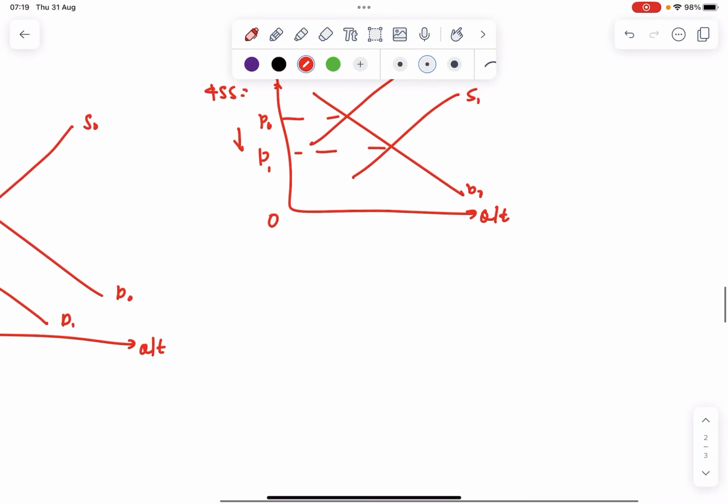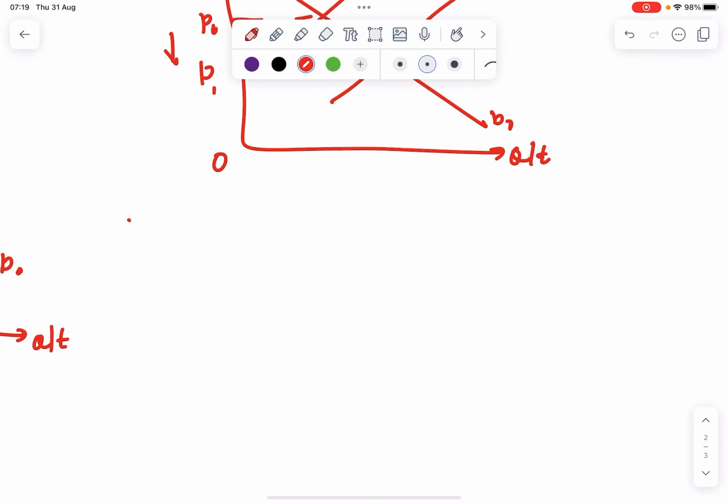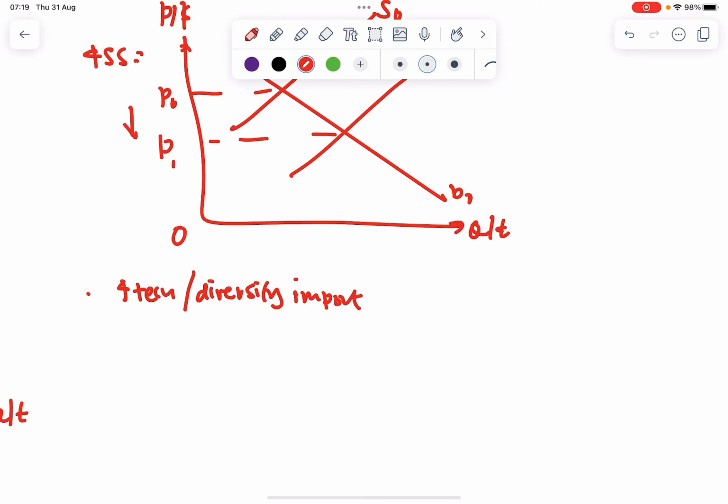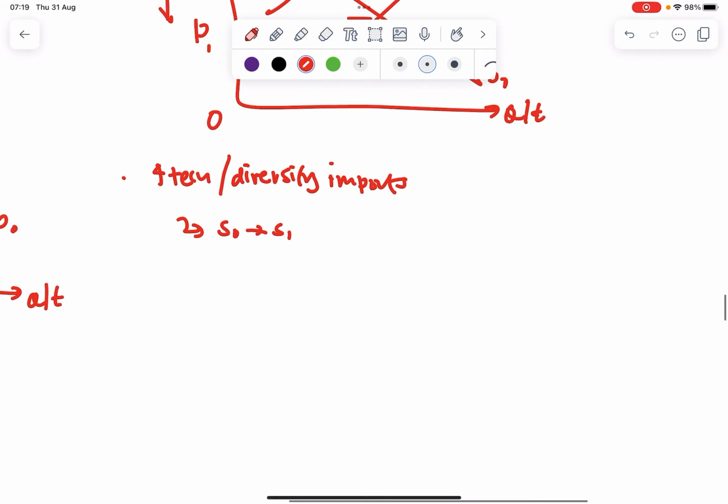So to increase supply, they can either increase the technology used so that maybe they are able to produce more oil, and then they're more willing and able to produce oil, or they can diversify their imports from different people so that the country is able to import more oil so the supply can increase, right? So either way, my endpoint is that supply increases from S0 to S1. And this will lead to a surplus at the initial price level. Then I explain my price mechanism leading to a fall in price overall.